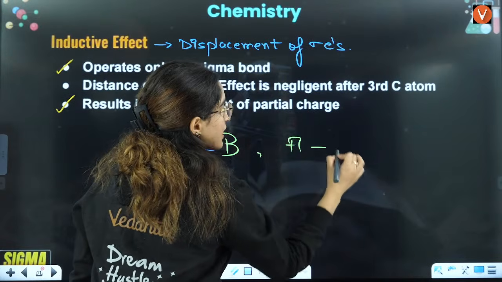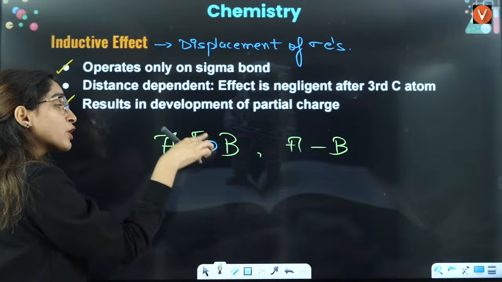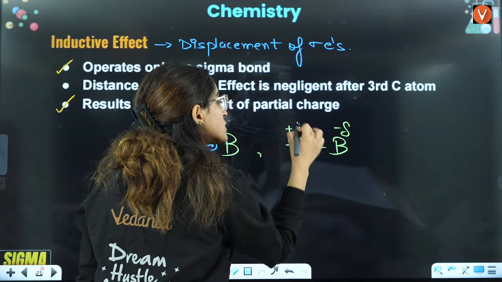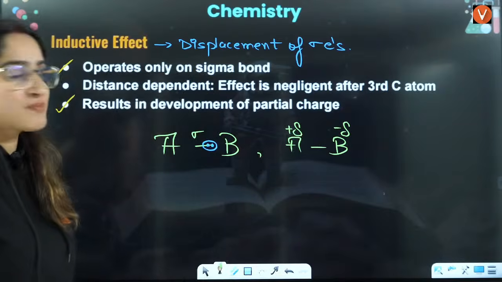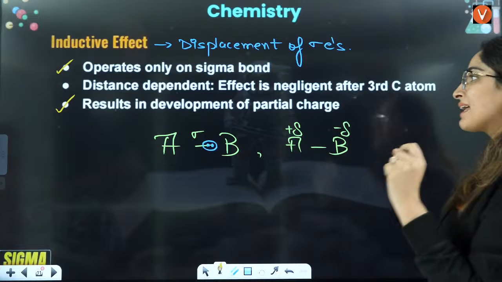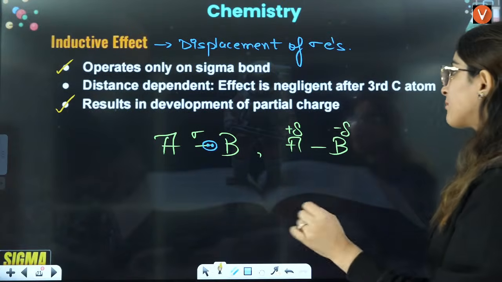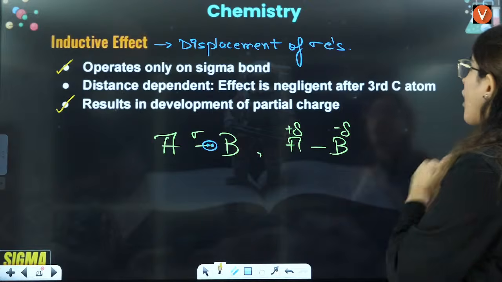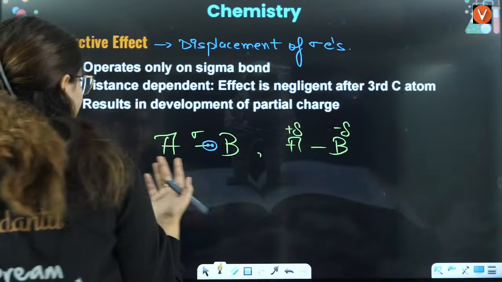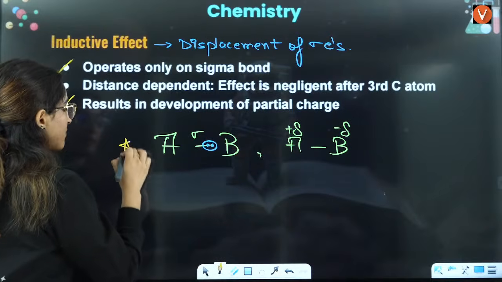That means this is A, this is B, because here the shared pair of electrons is towards B. So this is partially negative, this is partially positive, right? So that thing will be there. Then there is distance dependence. That means the effect is negligible after the third carbon. Now, let me explain that with the help of an example.